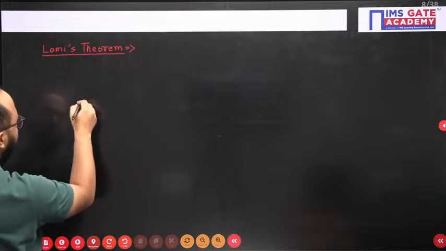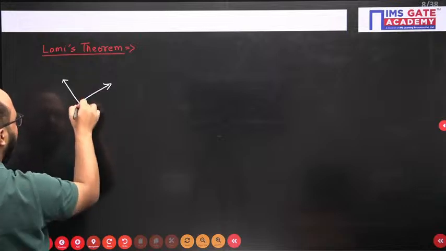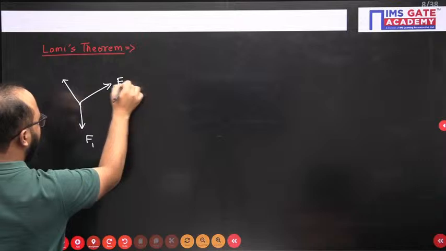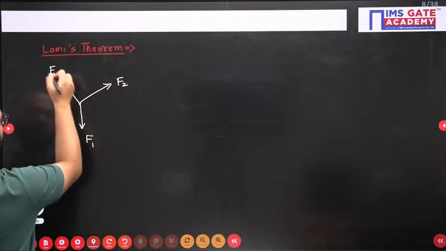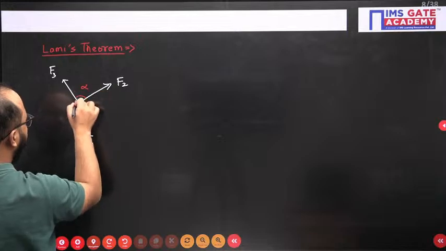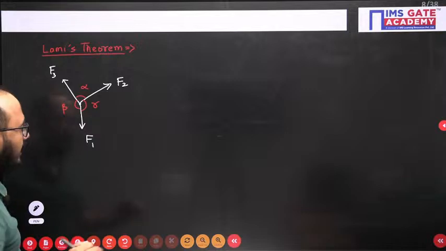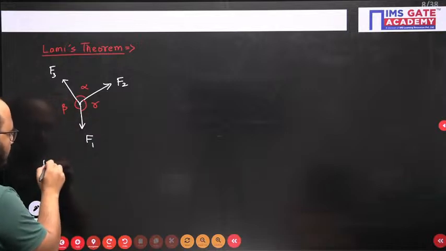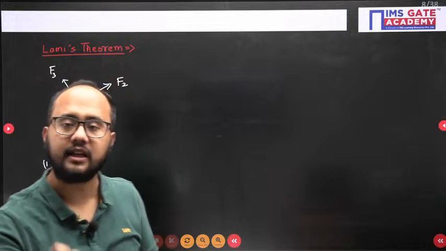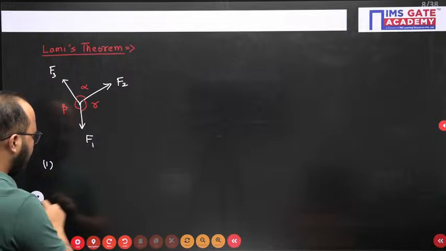okay, so what happens, let's suppose there is a body and it has been acted on by 3 forces. So 3 forces are applied on the body, this F1, F2, F3, and let us assume the angle opposite to F1 is alpha, opposite to F2 it is beta, and opposite to F3 is gamma. And there are 2 conditions that everyone should remember. Okay, these conditions have to be satisfied, then only I can write a relation for Lami's theorem here. Now what are those conditions?